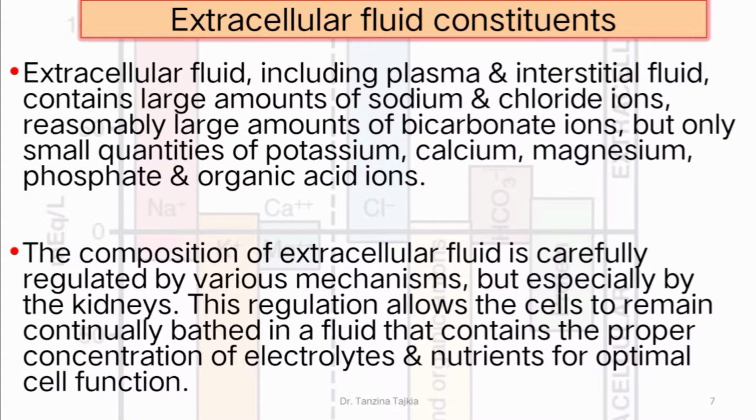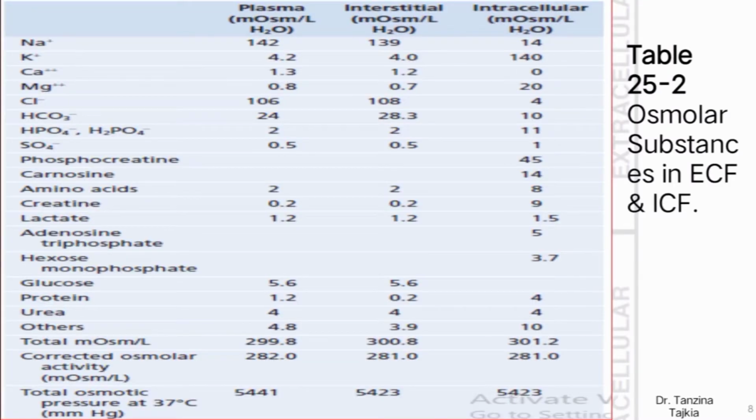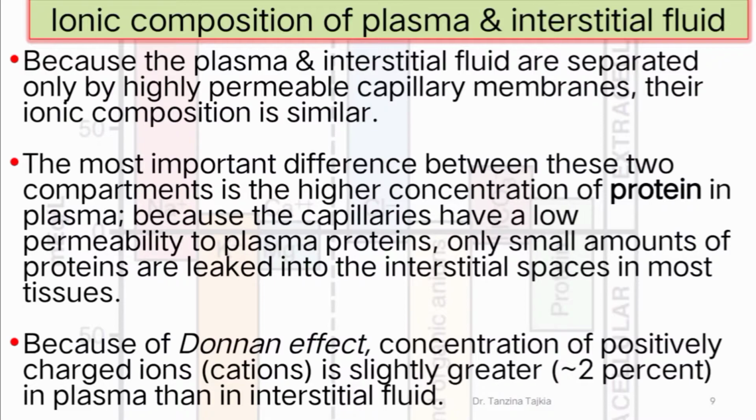for optimal cell function. This table is very much important. From this table, we invariably ask you questions about different things in intracellular fluids and plasma. Because the plasma and interstitial fluid are separated only by a highly permeable capillary membrane, their ionic composition is similar.